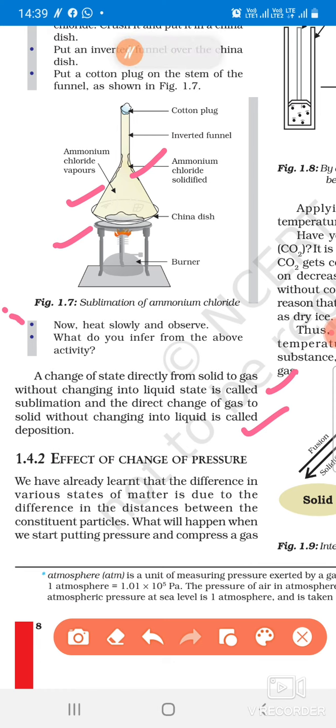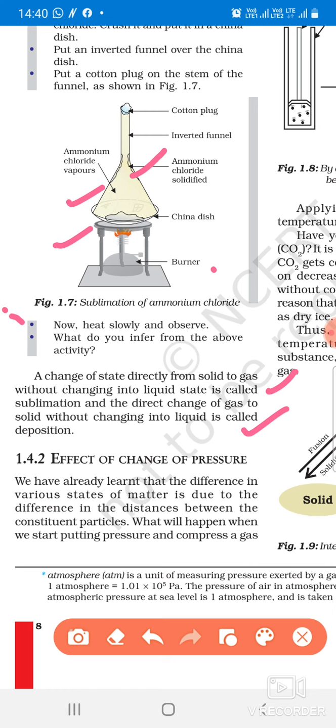Then take the funnel and scratch off the ammonium chloride, which has solidified on cooling. In this way, the salt remains in the china dish and we collect the ammonium chloride from the funnel. So in this case the ammonium chloride has changed directly from solid to gaseous state. These are called sublime substances.